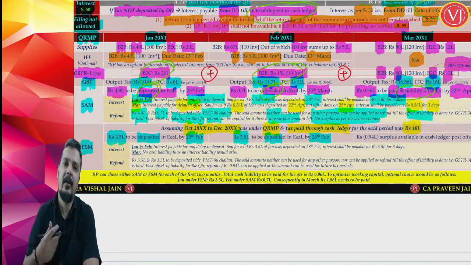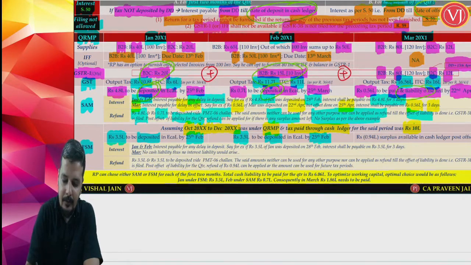Now what is 35% of the cash liability of the previous quarter? Your cash liability of the previous quarter is 10 lakhs. So 35% of 10 lakhs is 3.5 lakhs to be deposited for the first month of the quarter, and even for the second month of the quarter. For the first month of the quarter, the due date is 25th of February. For the second month of the quarter, the due date is 25th of March. You have deposited 3.5 lakhs each time.